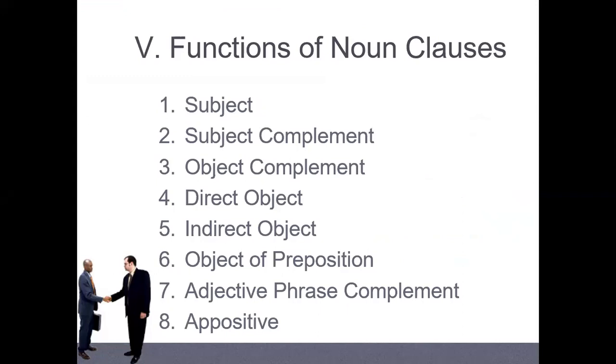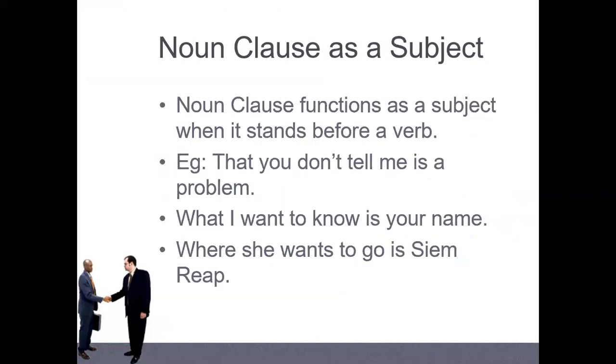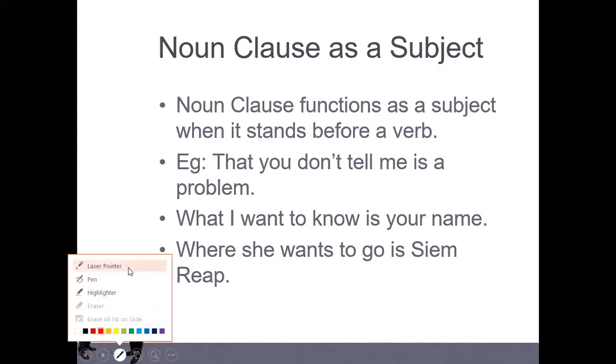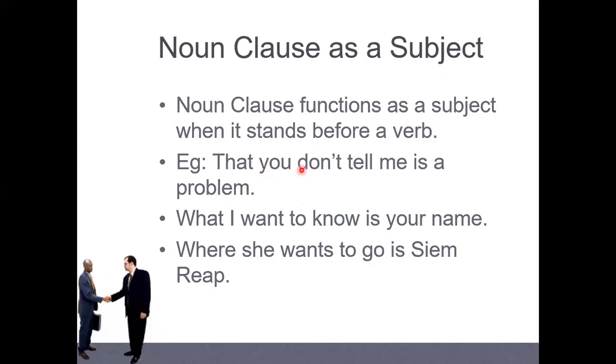They can be subject, they can be subject complement, they can be object complement. They can be direct object, indirect object, object of preposition, adjective or phrase complement, and appositive. Okay. Usually, they are the subject because they stand before the verb, right? So when they stand before the verb, we call it subject. Okay, very easy to hear.